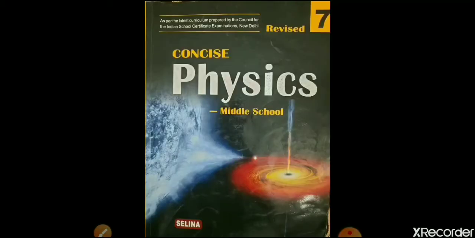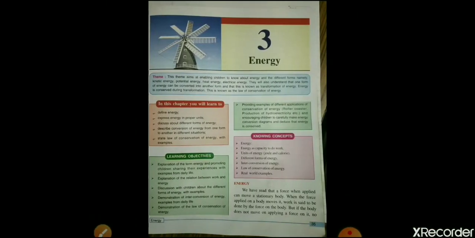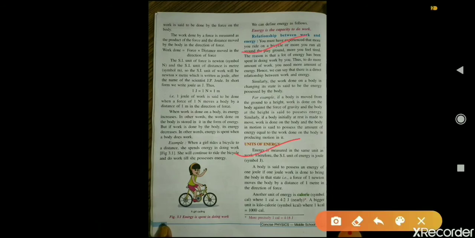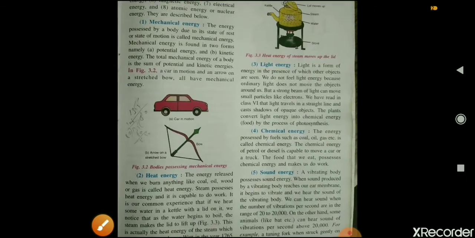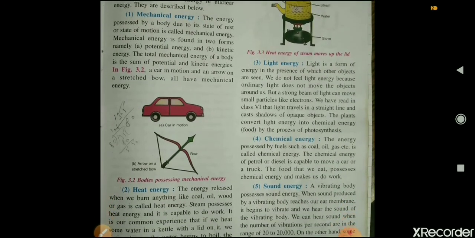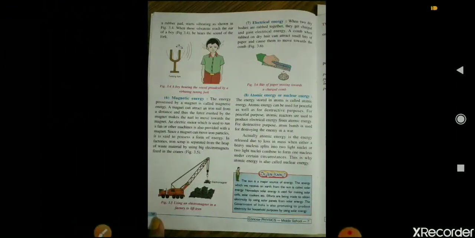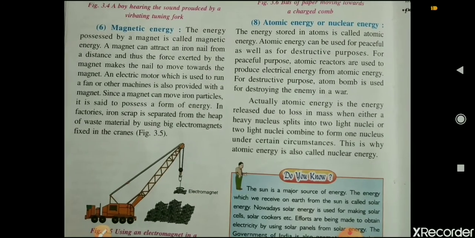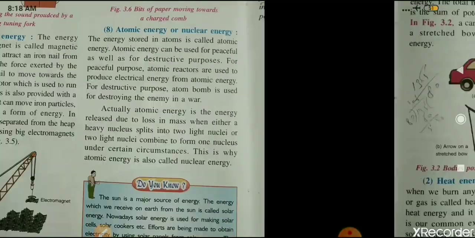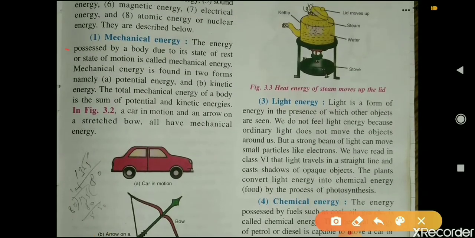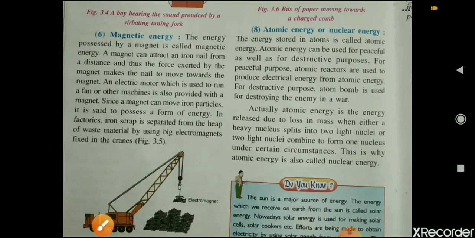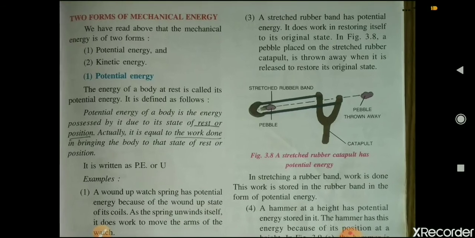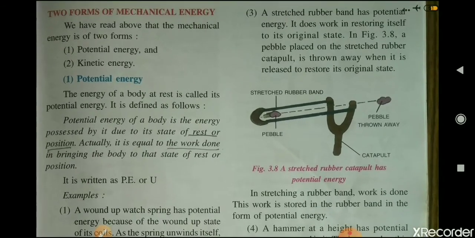Students, in our previous video we had started lesson number 3, energy, and we discussed energy, the relation between work and energy, units of energy, and different forms of energy, that is mechanical energy, heat energy, light energy, chemical energy, sound energy, magnetic energy, and atomic or nuclear energy. The first type of energy that we discussed was mechanical energy. Today in this video we will discuss different forms of mechanical energy. There are two forms of mechanical energy, potential energy and kinetic energy.